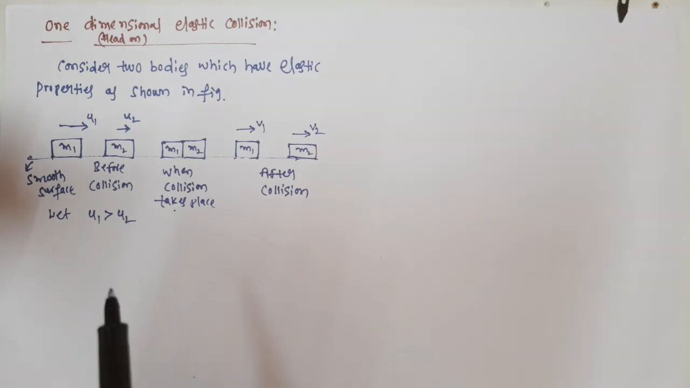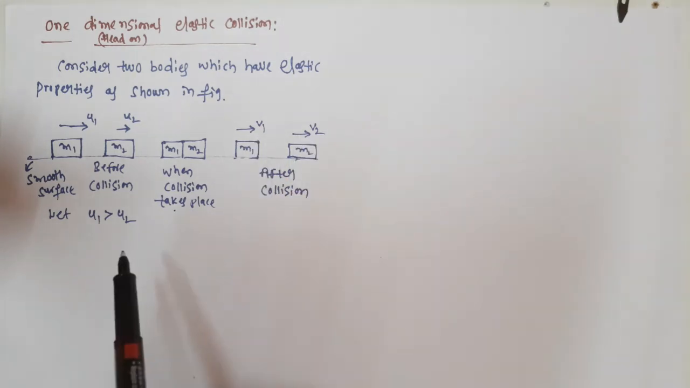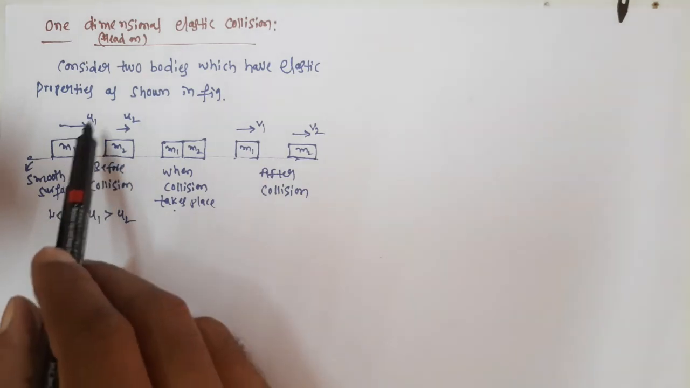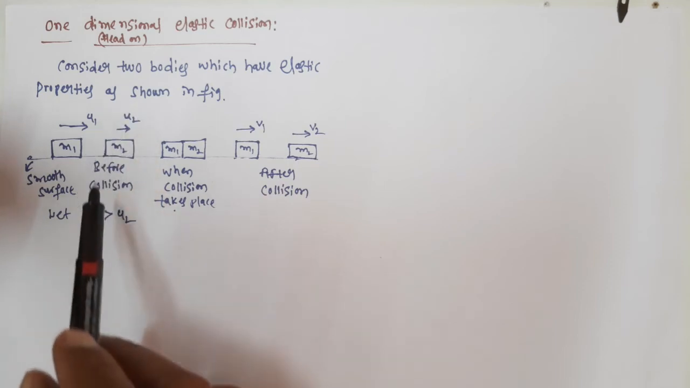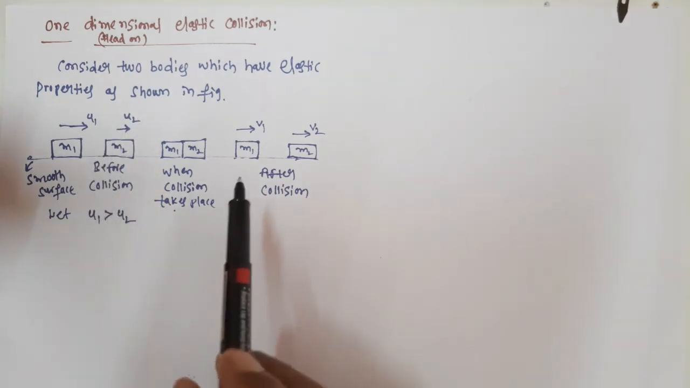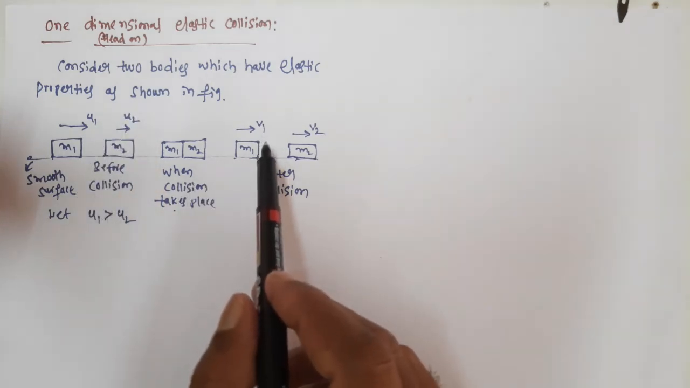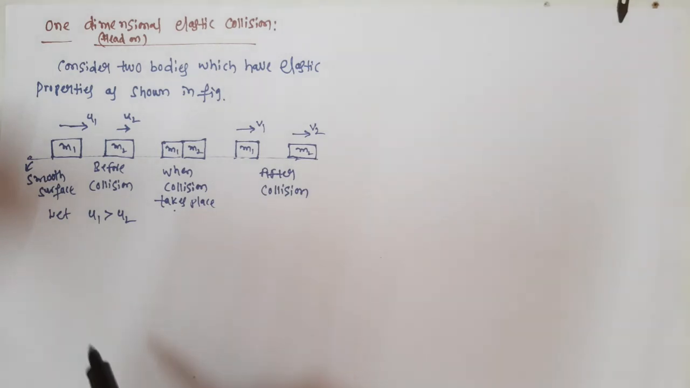Now our intention is to derive the equation for v1 and v2. We know m1, m2 and u1, u2. m1 and m2 are the masses of the bodies and u1, u2 are the initial velocities. Now we want to derive the equation for v1 and v2. For that we apply conservation of momentum and conservation of kinetic energy.